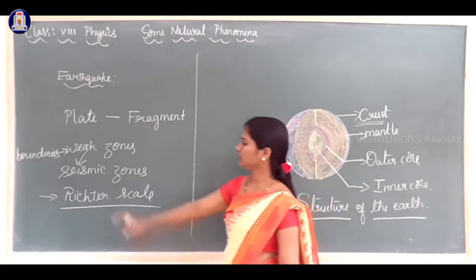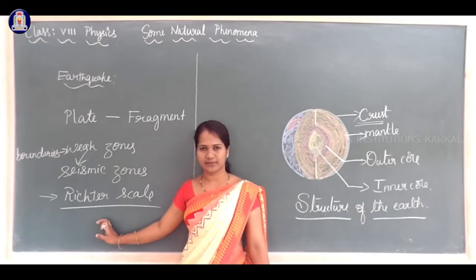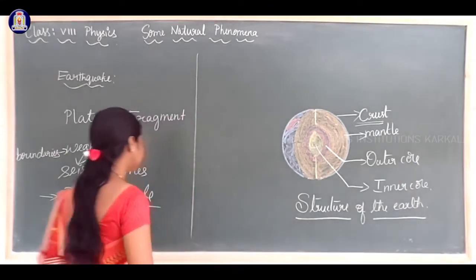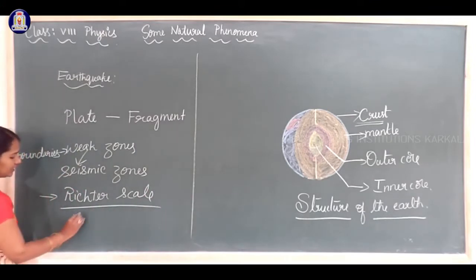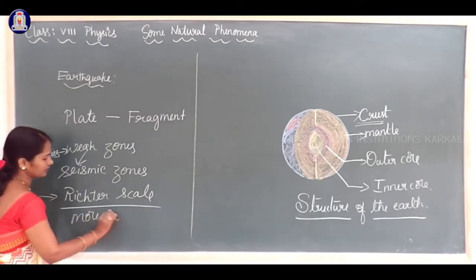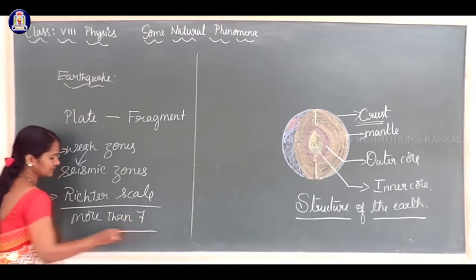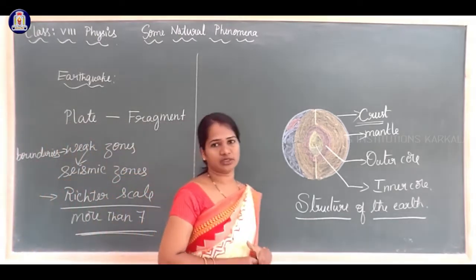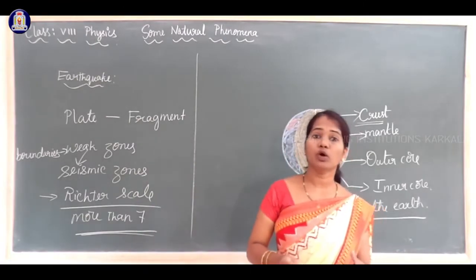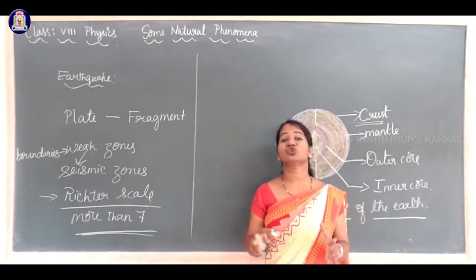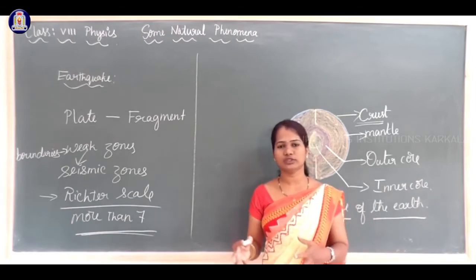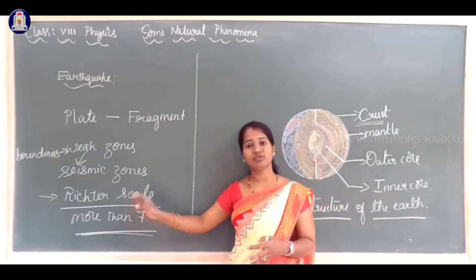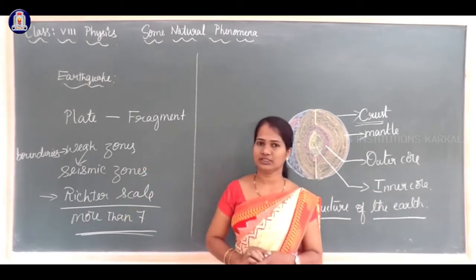In this Richter scale, if the value is more than 7, that indicates the earthquake is more destructive. It destroys buildings, houses and other property. If the value is more than 7, the earthquake is a destructive one.